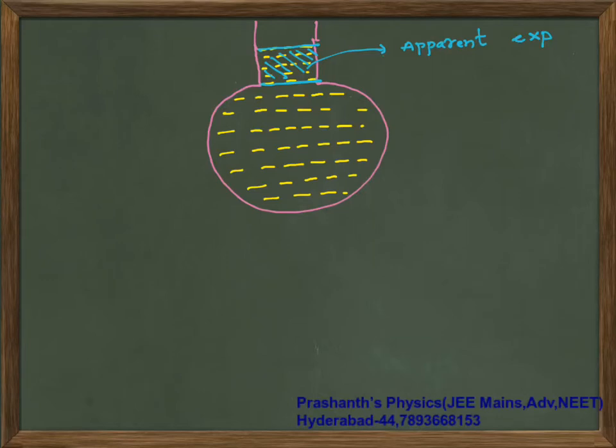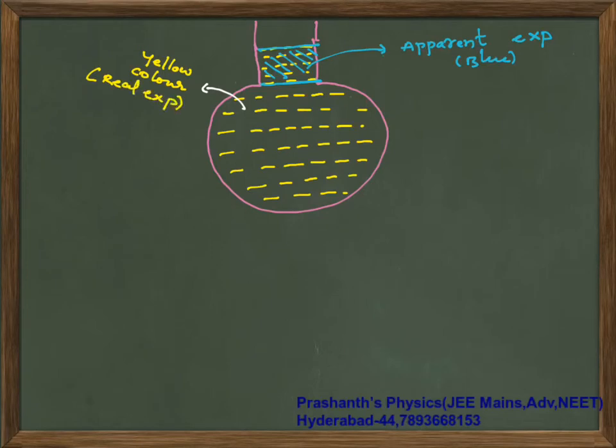Next, real expansion. Only this blue color, or whatever color you take, this is sky blue, is the apparent expansion. I don't know in the video what finally comes out, but this yellow color part that you have here is your real expansion of the liquid.